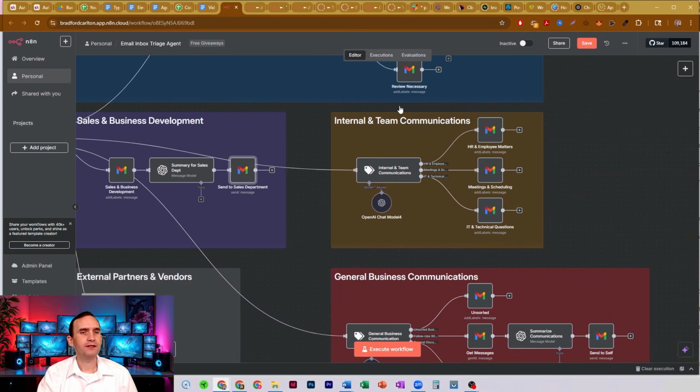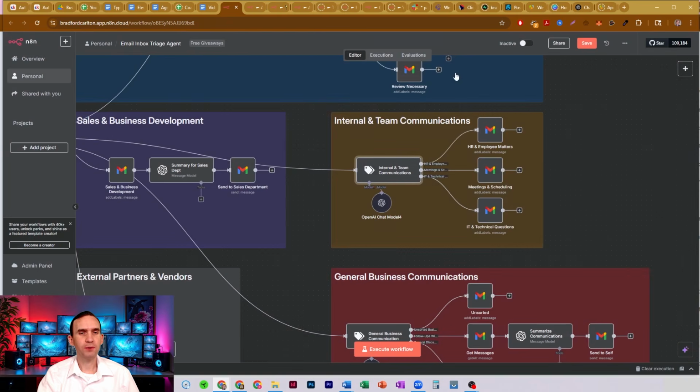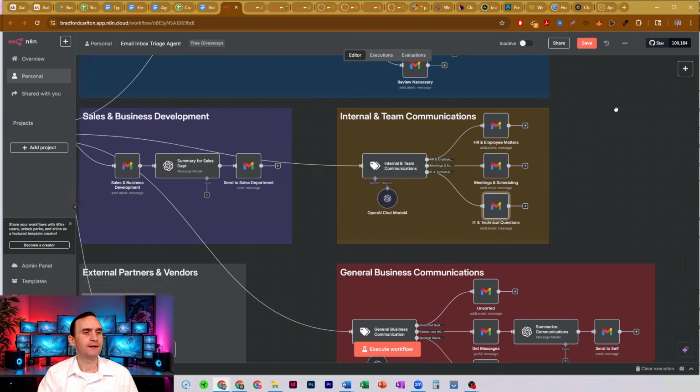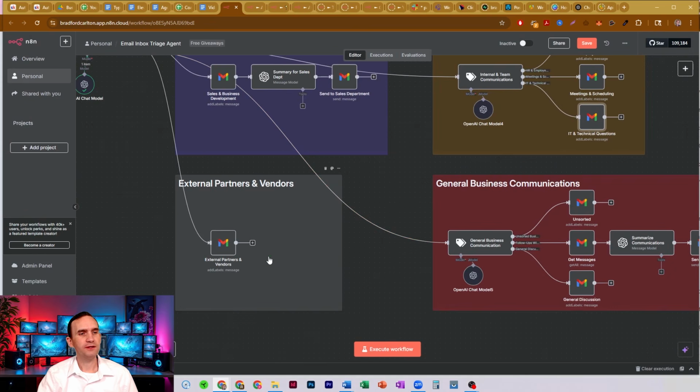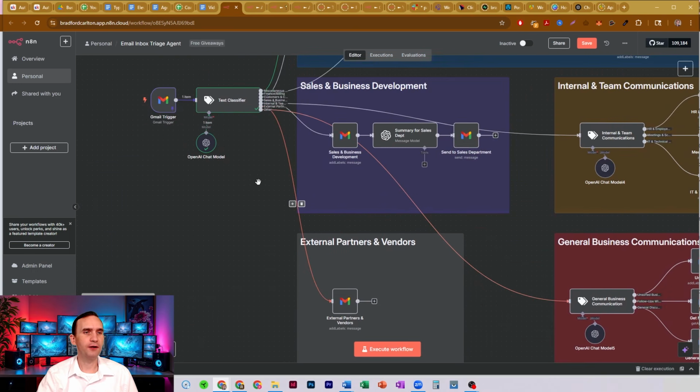All right, we have internal and team communications. This one is just another text classifier. It reads the email, decides whether it's an HR or employee matter, a meeting and scheduling matter, IT or technical support, and then it'll label it as that. Again, you can always expand out the process afterwards. All right, we have one for externals, partners, and vendors. That's just a label. Nothing special happens to that. And then general business communications. And so this would be the other branch.